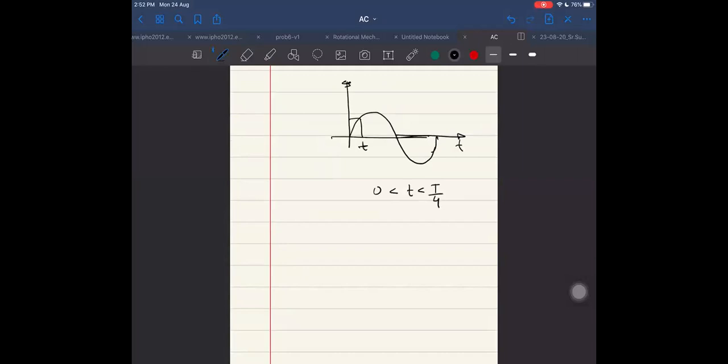Number 1, find the average for this time. Number 2, I want to find it at t equal to T by 4. Then I want to find it at t equal to T by 2, 3T by 4, T, and so on. Find average currents in these cases.